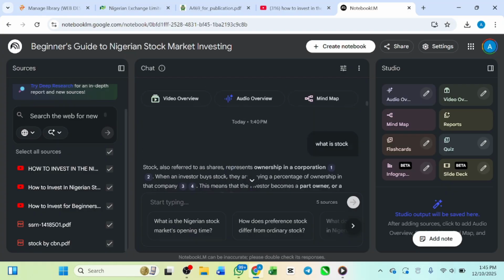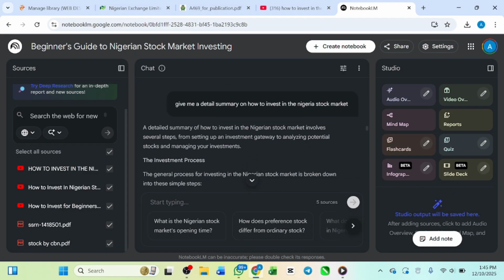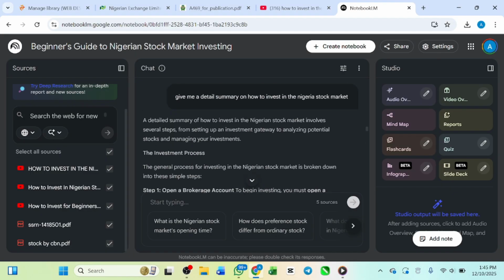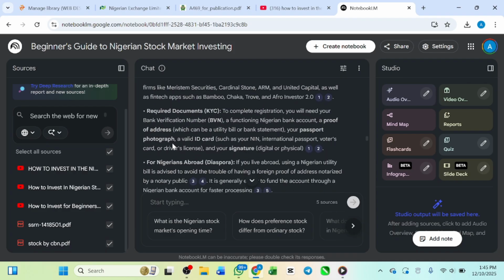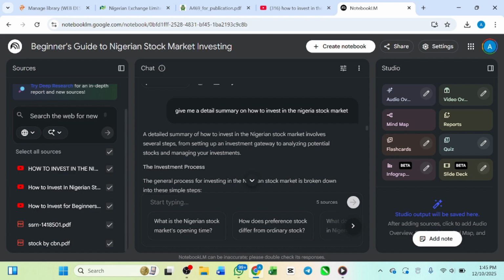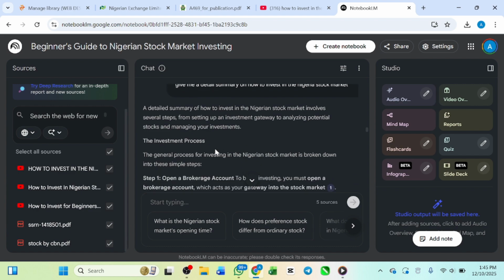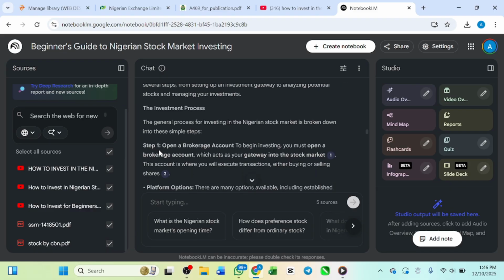And then here we go, look at the summary. A detailed summary of how to invest in the Nigeria stock market involves several steps, from setting up an investment gateway to analyzing potential stocks and managing your investment. You see that, this is well detailed already. The investment process: if you want to invest in the Nigeria stock market, look at the way it breaks everything down in detail for us. Step one, open a brokerage account.